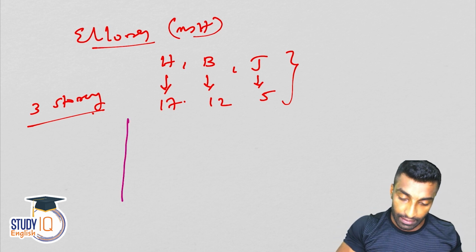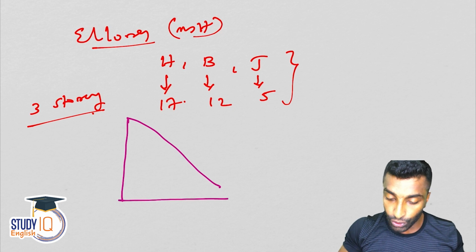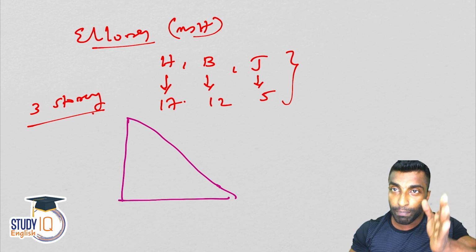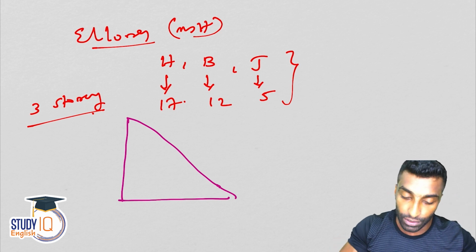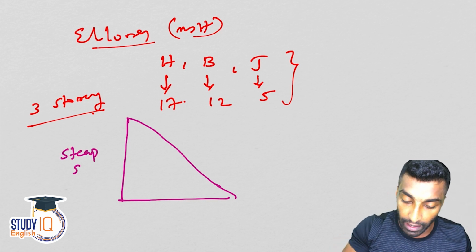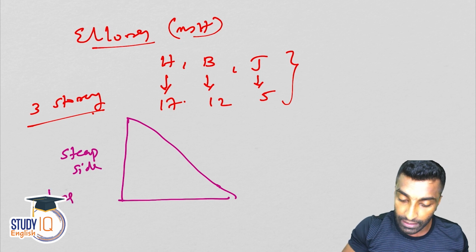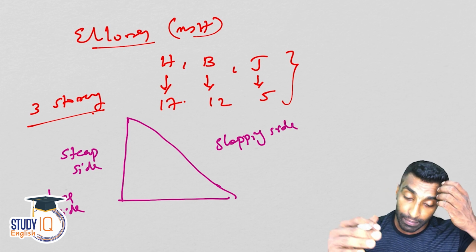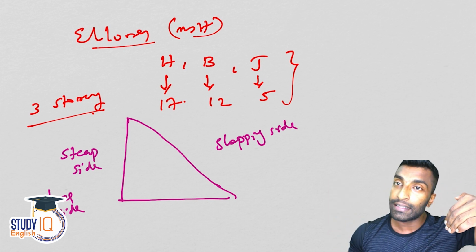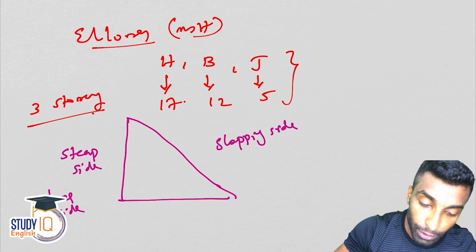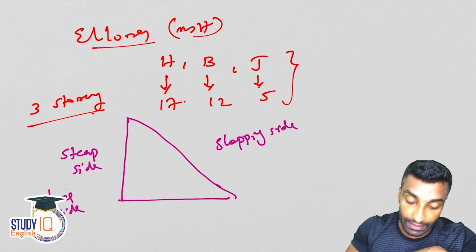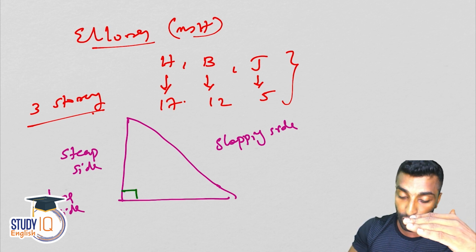See the hill, let's say like this, right? You have a sloping side on the hill, and you have a perpendicular side, that means a steep side. So this is the steep or perpendicular side of the hill, and this is the sloping side of the hill. Ellora will come on the sloping side, and Ajanta on the perpendicular side. If it is on the perpendicular side, what will happen when you need to carve the cave? You will cut the stones here, and you made it.